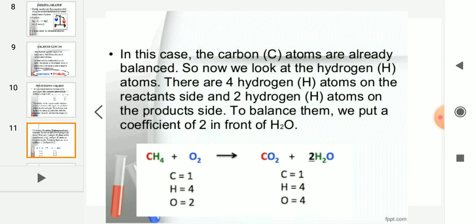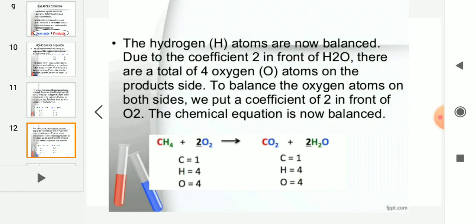Carbon is already balanced, hydrogen is balanced, and oxygens are yet to be balanced now. Now observe the oxygen. Left hand side there are 2 oxygens and right hand side there are 4 oxygens.